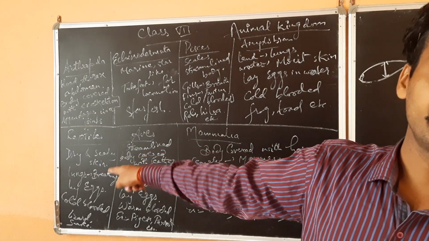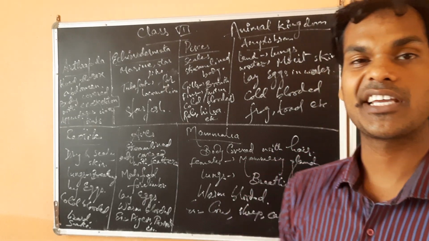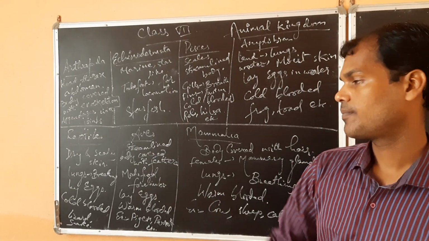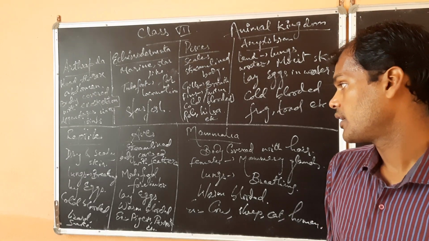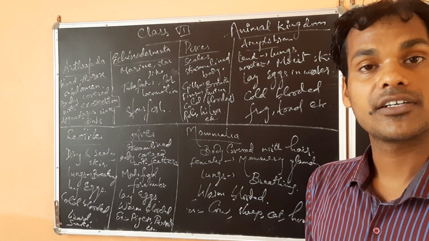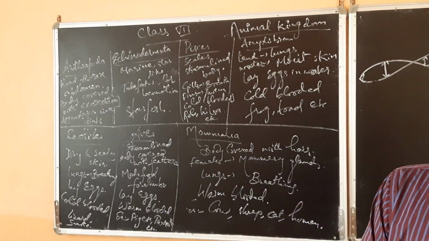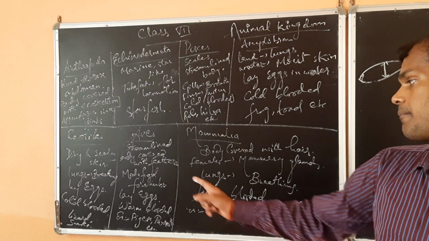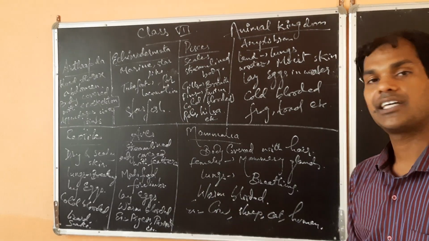Okay. Next we see reptiles, the most common species. They will have dry and scaly skin. Previously in amphibians we have seen their skin is moist, but here they are dry and their skin is scaly also. They breathe through their lungs. They will lay their eggs on the land only. They are cold-blooded. Examples are lizard, snake.